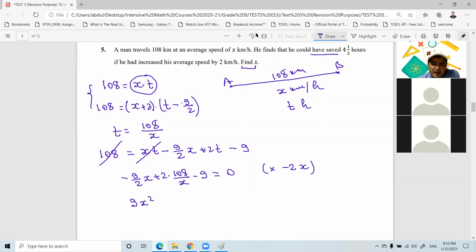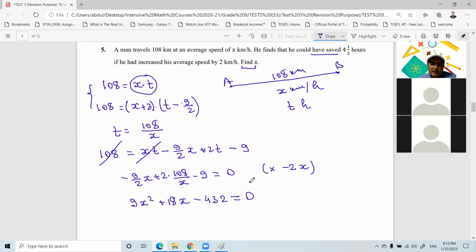And here we have negative 9 times negative 2x, that's equal to plus 18x. Now 2 times 108 over x, multiply this by negative 2x, the x's cancel each other. Here we have minus 4 times 108, that's equal to 432. On the right hand side, we have 0.